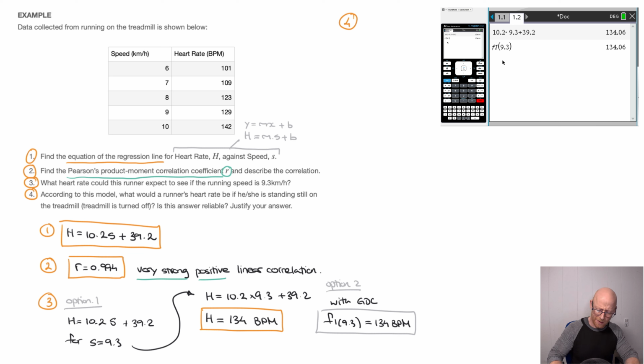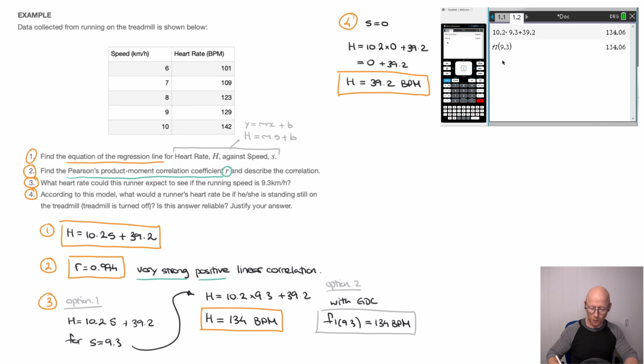So we can just go ahead and state that s equals 0. And if s equals 0, then according to the regression line's equation that we obtained here, the heart rate we'd get can be found by replacing the s we have here by 0. So if I write that out, that would be h equals 10.2 times 0 plus 39.2. But 10.2 times 0 is just 0, so this equals 0 plus 39.2, which leads to the heart rate equals 39.2 beats per minute. And so that's the heart rate we get from our model.